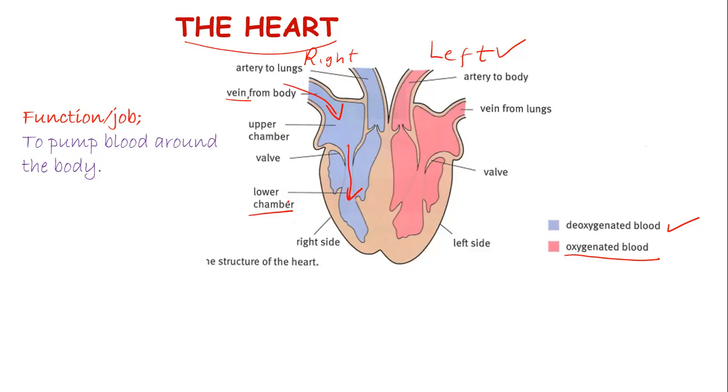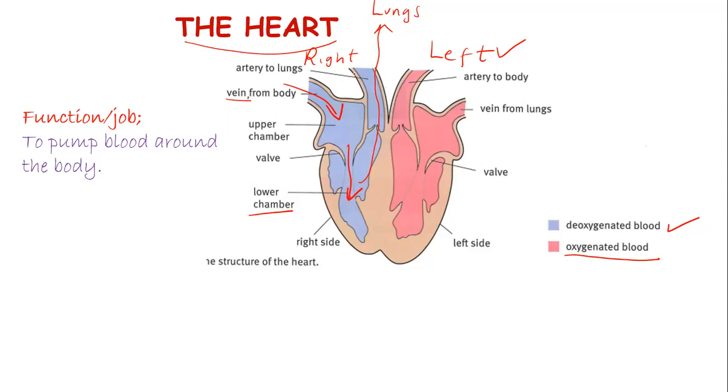When the right lower chamber is full of blood, there's increased pressure. And of course, the muscles of the heart also contract to push out the blood. And this blood moves out, going to the lungs.